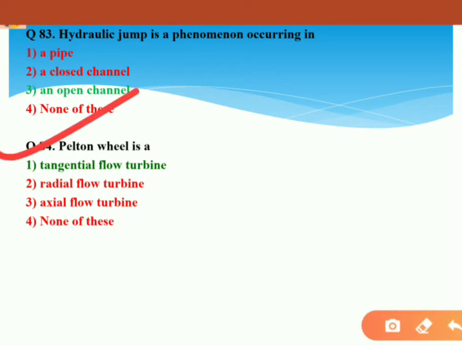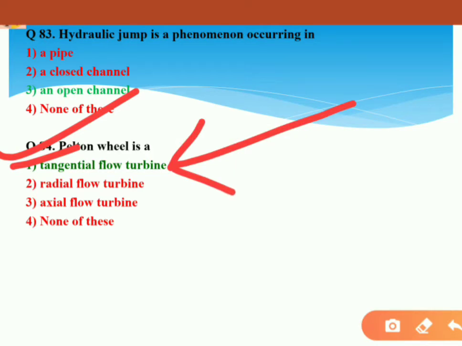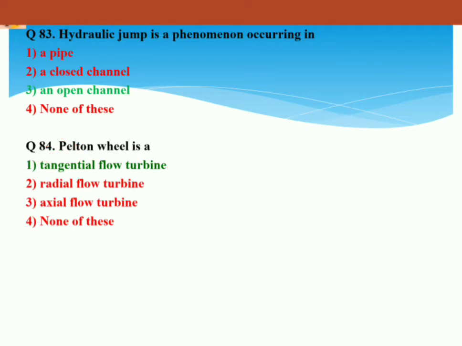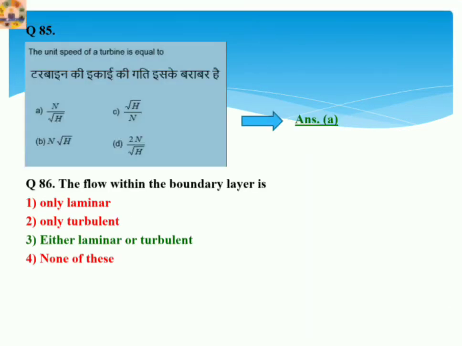Pelton wheel is a simple tangential flow turbine. In case of a Kaplan, it will be axial flow. For mixed flow, the Francis turbine is one mixed flow type turbine. So for that question, option 1 will be the correct answer for 84. Let's proceed to next question, 85.